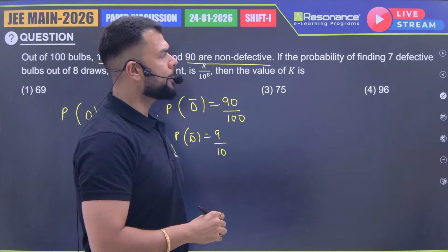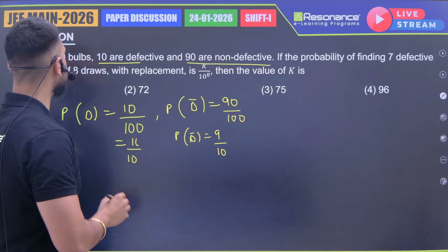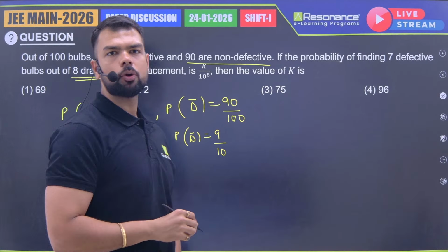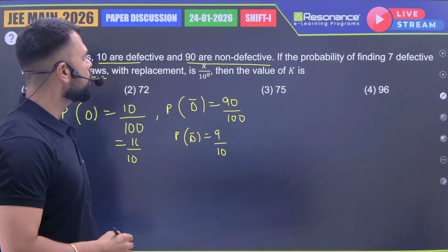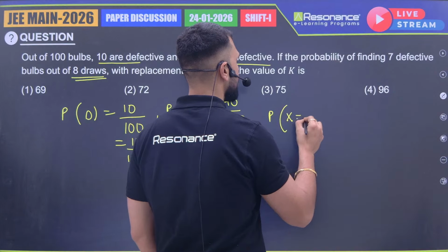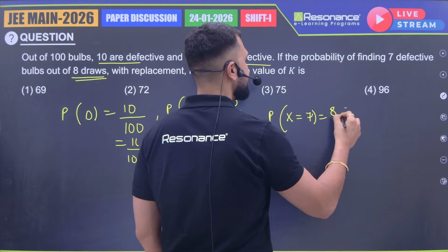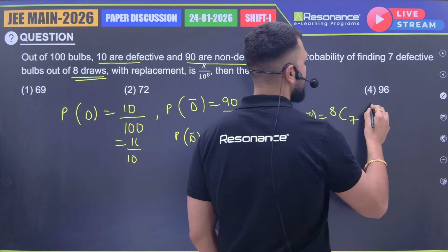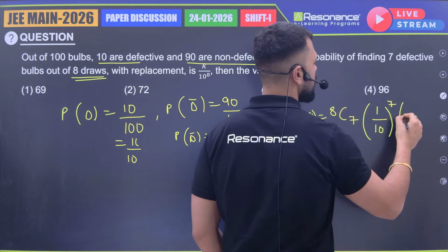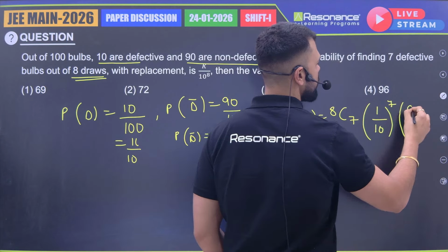Now what have they asked? The probability of finding 7 defective bulbs out of 8 draws is K upon 10 to the power 8. So the probability of getting 7 defective bulbs will be 8C7, defective to the power 7 (1 upon 10 to the power 7) into non-defective, which is 9 upon 10.